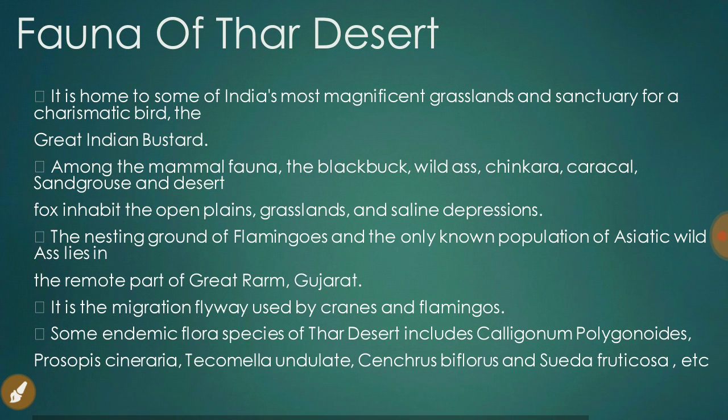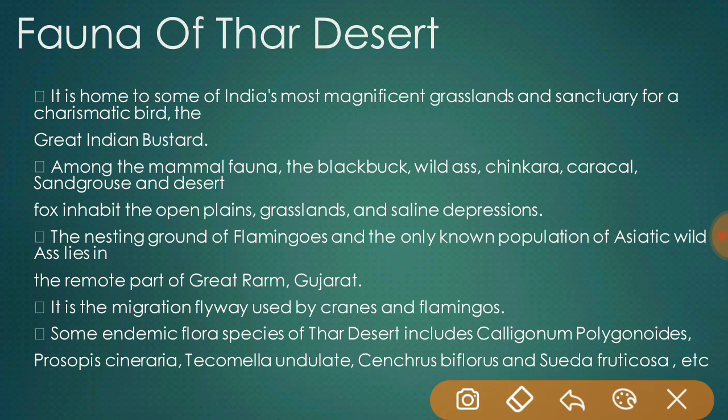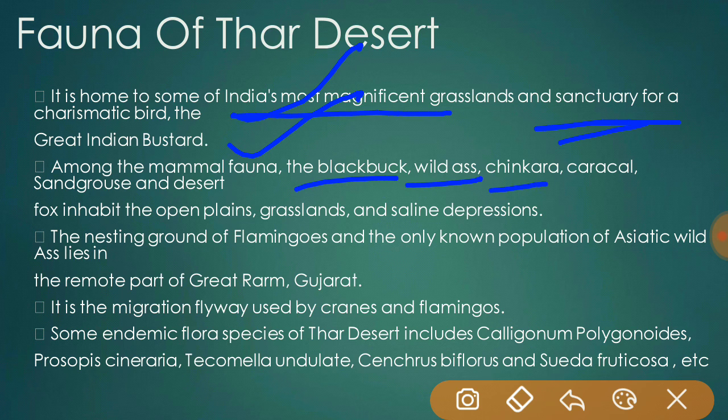The fauna of the Thar Desert is home to some of India's most magnificent grasslands and a sanctuary for a charismatic bird, which is the Great Indian Bustard. Among the mammals, the blackbuck, wild ass, chinkara, caracal, sandgrouse, and desert fox inhabit the open plains, grasslands, and saline depressions.